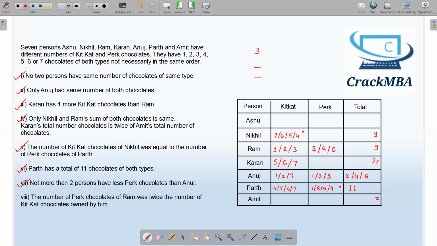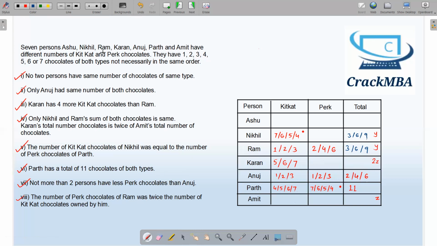So we are done with all the statements. We have filled the data that's been given over here. Now we just have to solve this table. So if this is 1, then this will be 2, the sum will be 3. If this is 2, this will be 4, the sum will be 6. If this is 3, Perk will be 6, the sum will be 9. So this is 3 or 6 or 9. The same way, this will be 3 or 6 or 9.